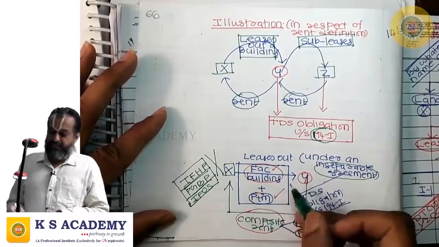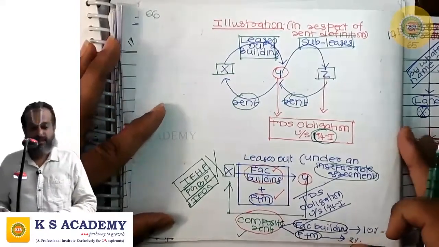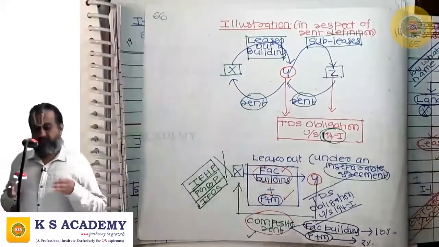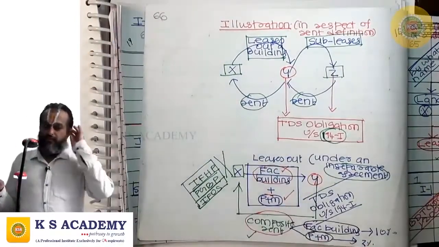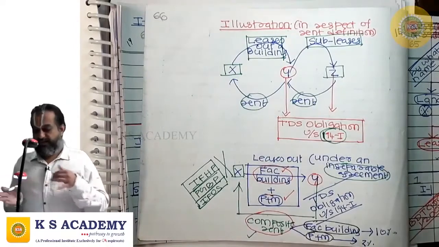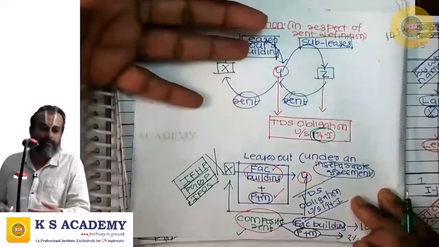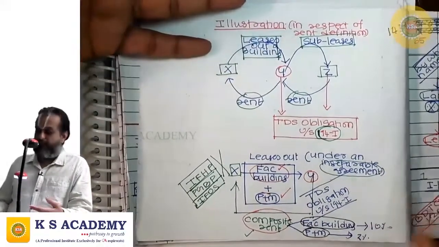And Mr. X is charging a composite rent. That means the factory building is let out to Y along with plant and machinery. Further, a composite rent comes. Still, this composite rent shall be subjected to TDS under 194I.